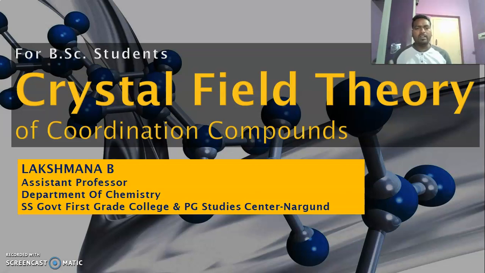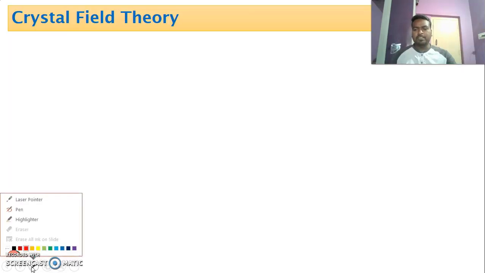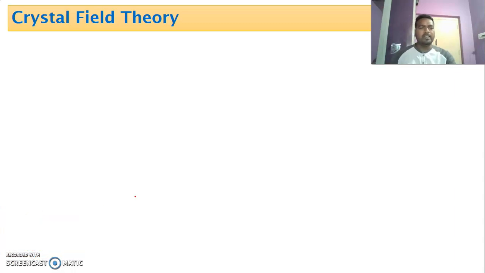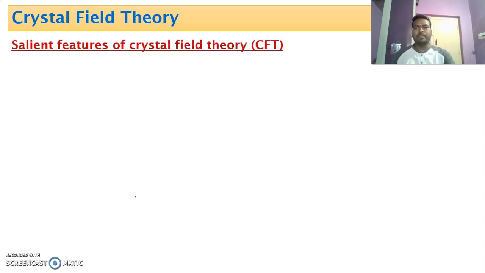In order to overcome the limitations of the valence bond theory, soon after the valence bond theory, the crystal field theory was proposed. Let us look at the important postulates of this theory, crystal field theory. As the name indicates, this crystal field theory was first applied to crystalline compounds. That's why it is named crystal field theory.